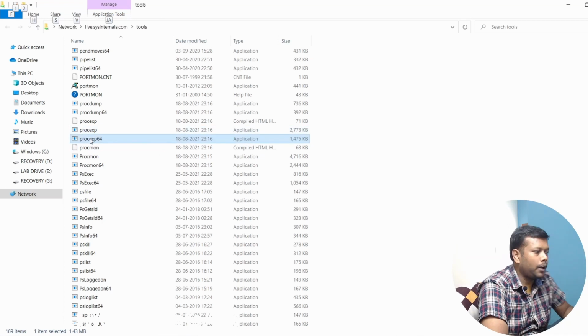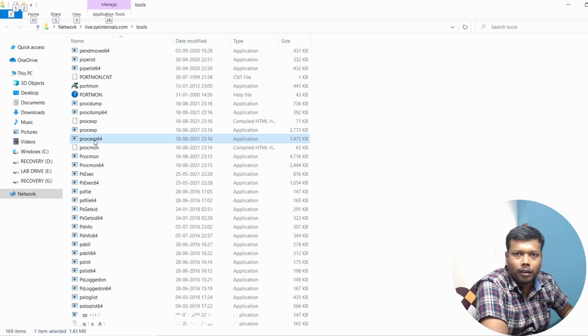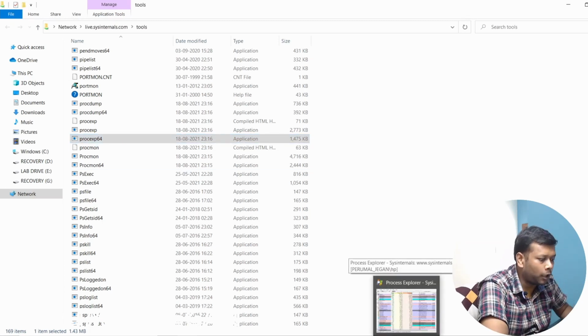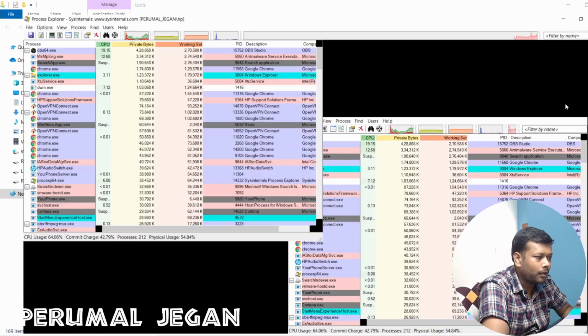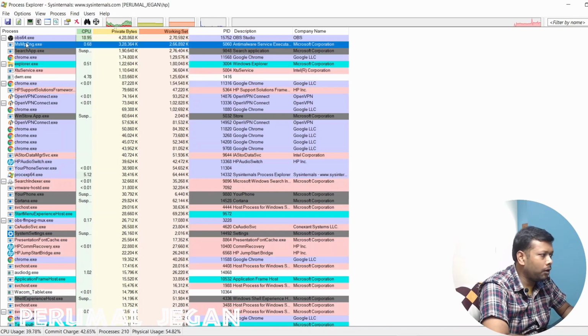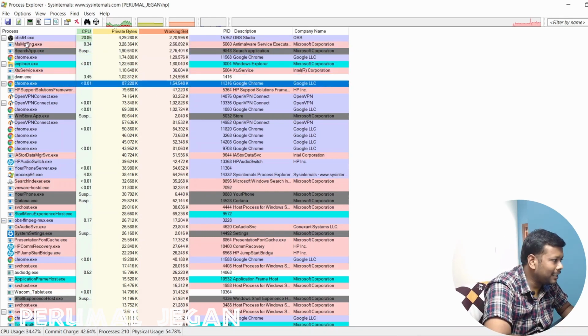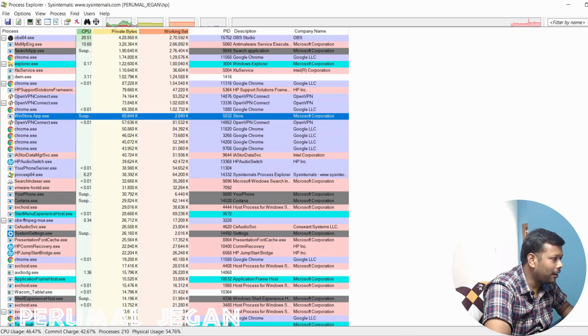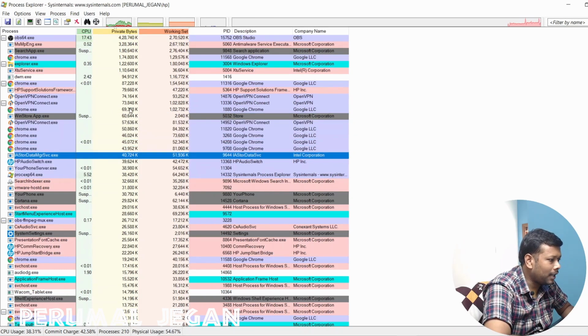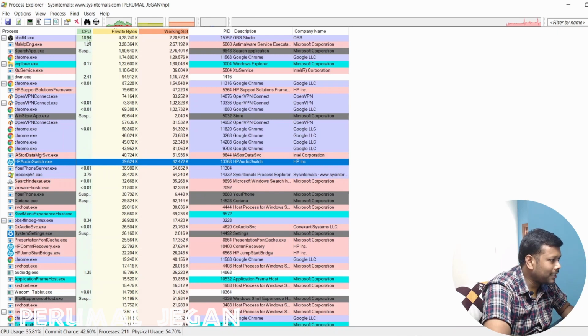Now let me open another application called Process Explorer, procexp 64-bit, since my machine is 64-bit architecture, and I downloaded that. When I open that, you can see how beautiful the user interface is. It lists each and every process, the bytes, process ID, description, and its provider, and what is the CPU utilized by that particular process.